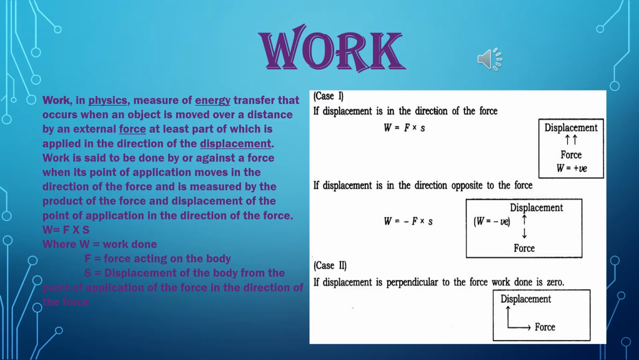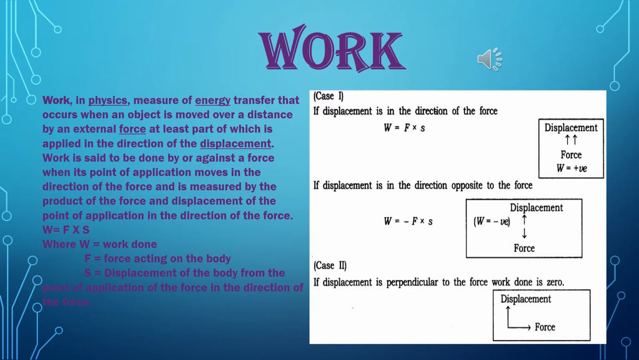That means when W is equal to work done, F is equal to force acting on the body and S is equal to displacement of the body from the point of application of the force in the direction of the force, then we can say W is equal to F into S. Now please see the diagram. First case, case 1. If displacement is in the direction of the force, W is equal to F into S.